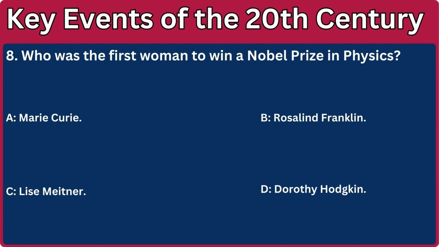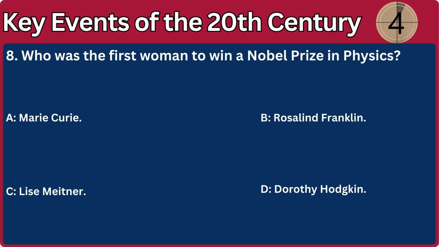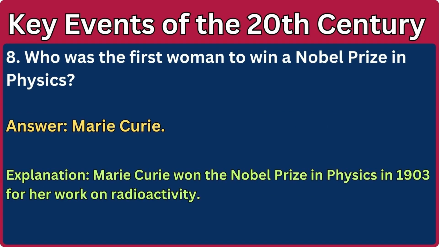8. Who was the first woman to win a Nobel Prize in Physics? A. Marie Curie. B. Rosalind Franklin. C. Lise Meitner. D. Dorothy Hodgkin. Answer: Marie Curie. Explanation: Marie Curie won the Nobel Prize in Physics in 1903 for her work on radioactivity.